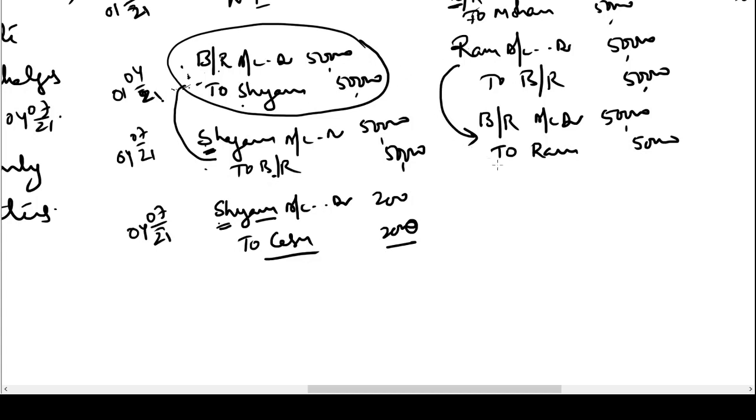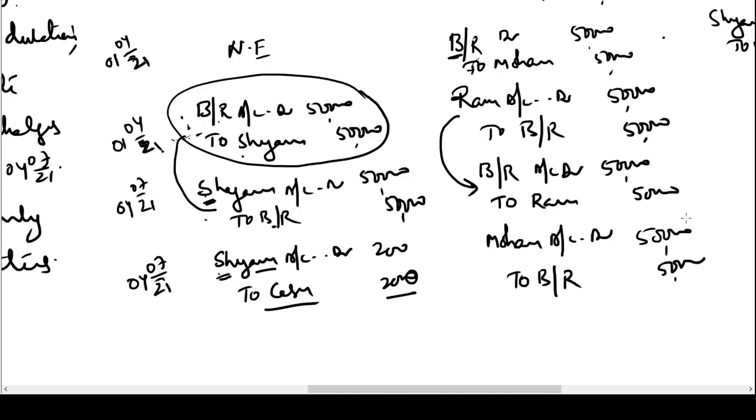Now what will Ram do? Ram has to recover this money from Shyam. Shyam will throw this bill back to Mr. Mohan. He will give this bill back to Mohan and say, you please keep this worthless paper. We don't want this paper with us. So Mohan account will be debited and bills receivable account will be credited.